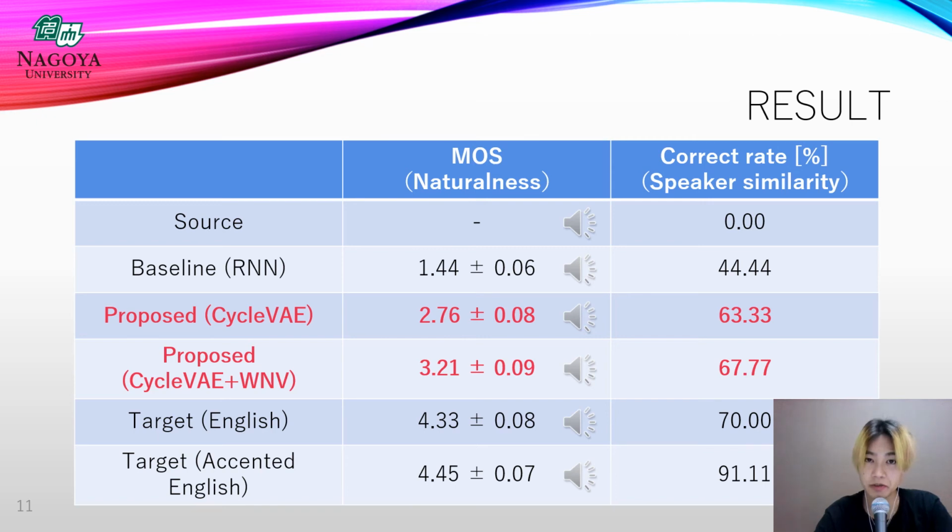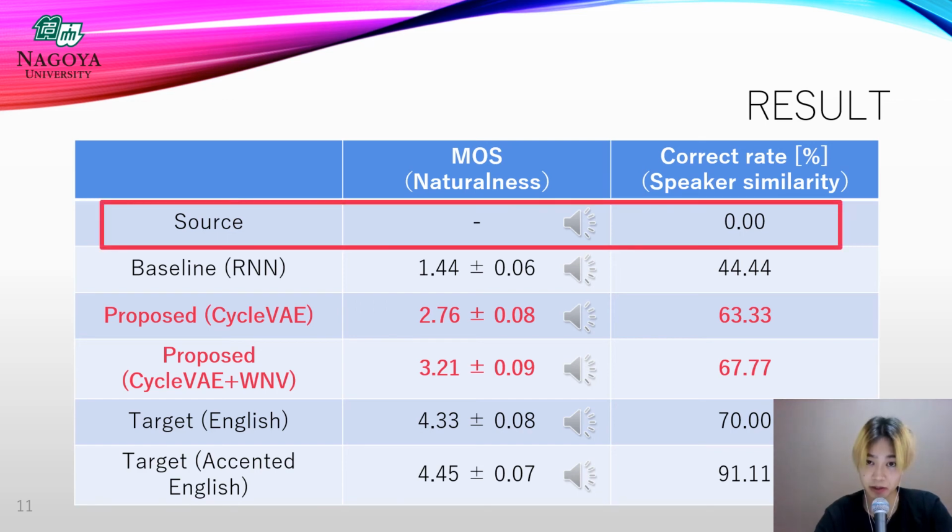This is the result of the experiment. As you can see here, our proposed methods outperform the baseline system in terms of naturalness and speaker similarity. I would like to play the actual speech samples with each method here. The first one is the English speech of the source English speaker.